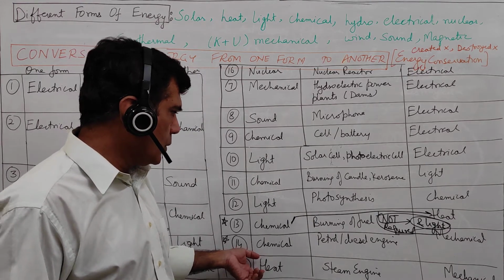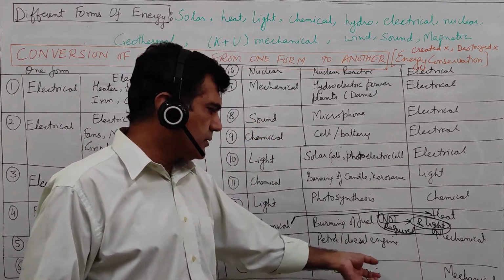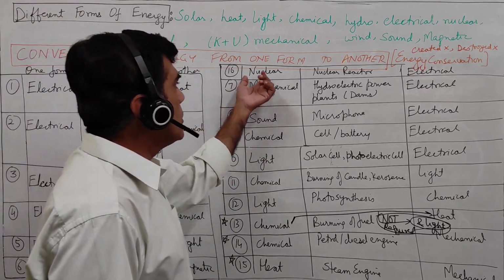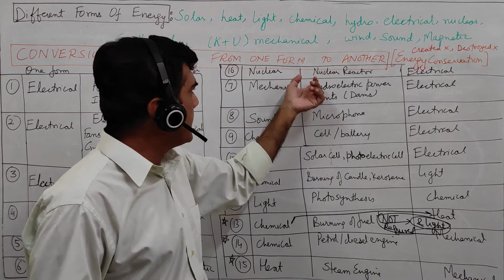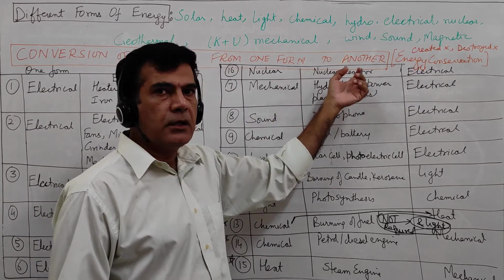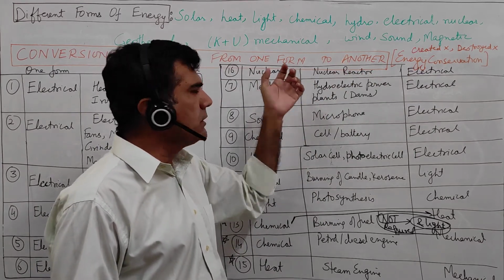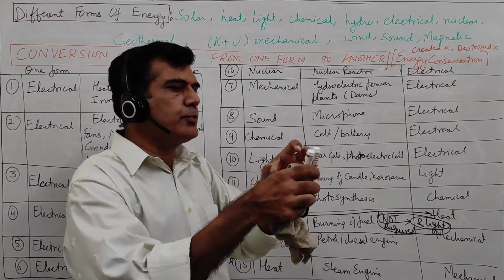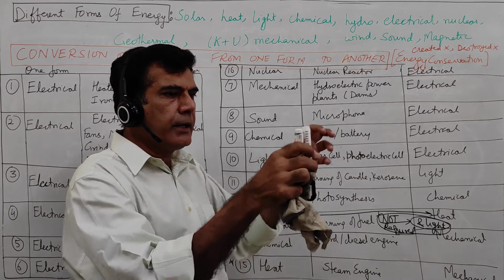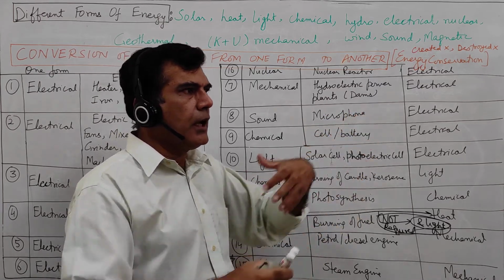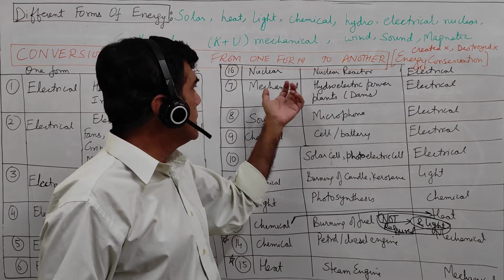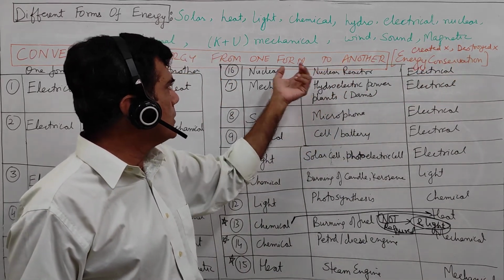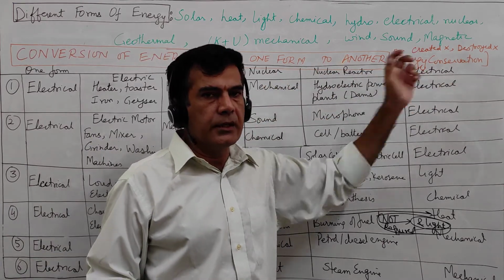Then heat getting converted into mechanical energy, that happens in a steam engine. Okay. Then nuclear energy converting into electrical energy. It happens in a nuclear reactor. In nuclear power plants, we do a fission process. We break up a bigger nucleus into smaller parts. New nuclei are produced, and during this process, energy is also released. And that is then converted into the electrical energy. So a nuclear power plant converts nuclear energy into electrical energy.